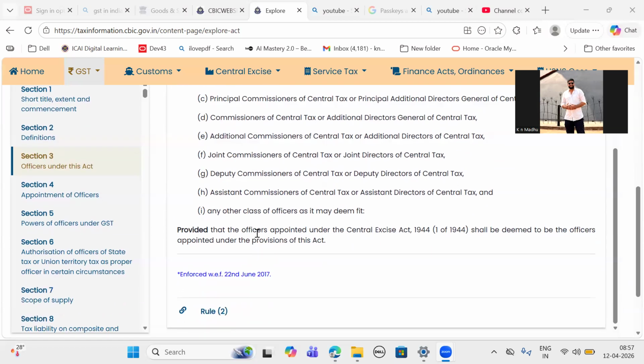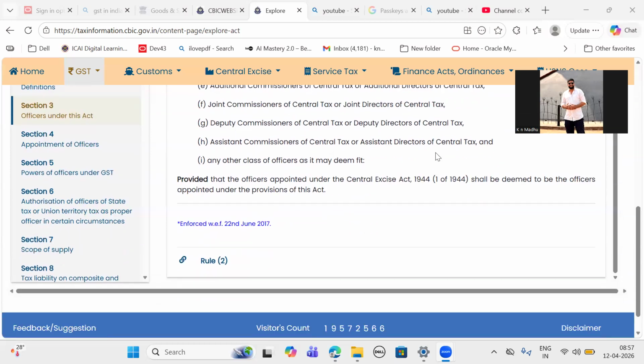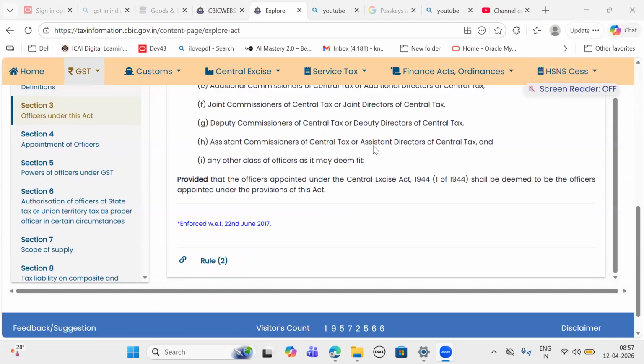it may deem fit, provided that officers appointed under the Central Excise Act 1944 shall be deemed to be officers appointed under the provisions of this Act.